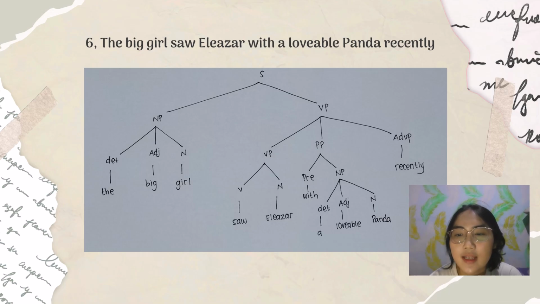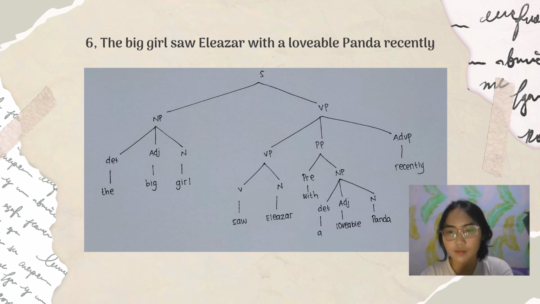So Eleazar is in the VP section. Saw is a verb, Eleazar is a noun. The PP is divided into two, preposition and NP. With is a preposition. The NP is divided into three: a is a determiner, lovable is an adjective, panda is a noun. And recently is an ADVP, or adverb phrase.